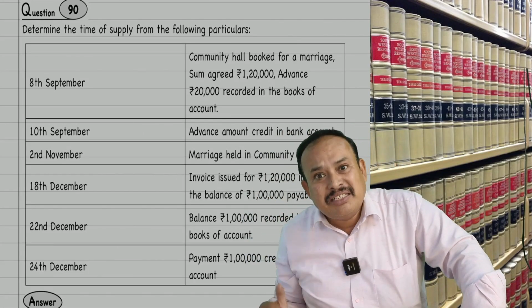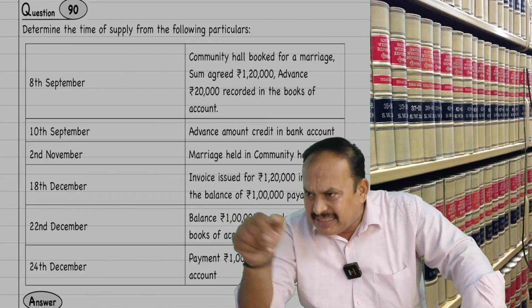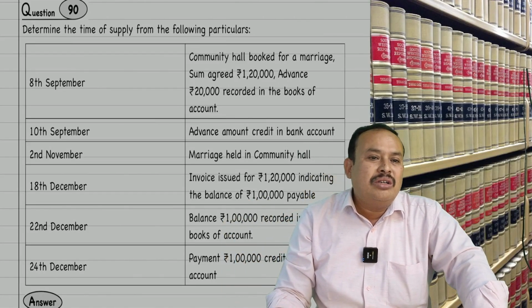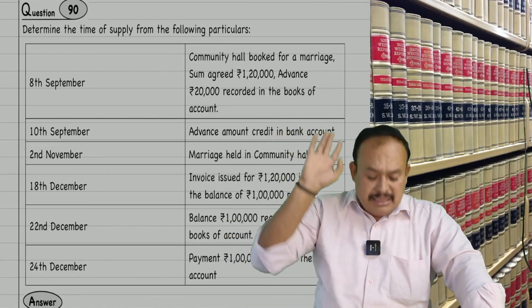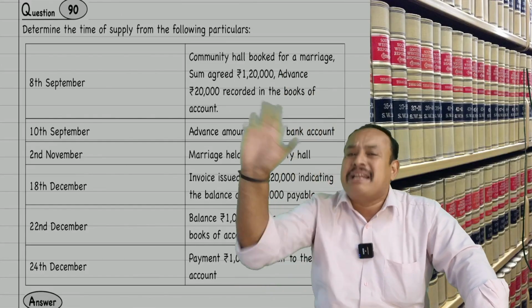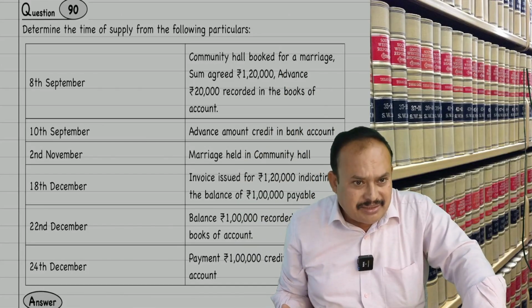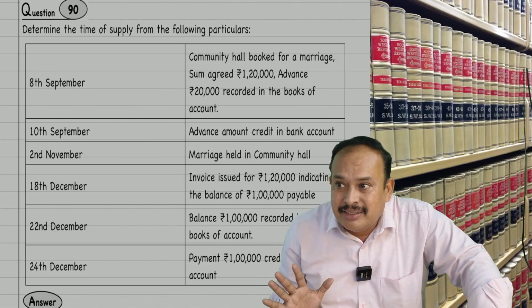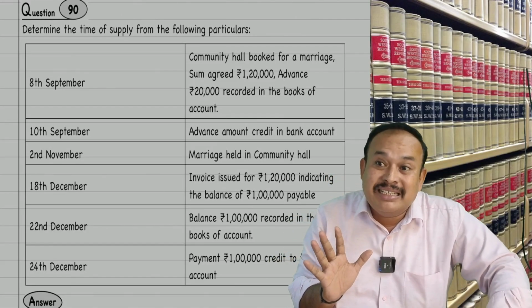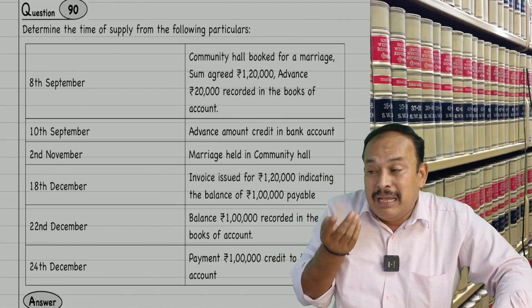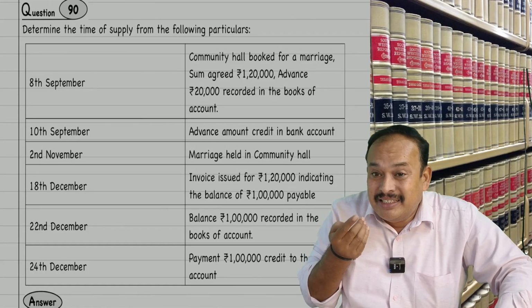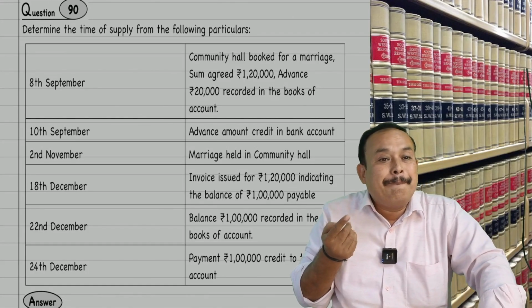18th December, invoice issued. Was the invoice issued within 30 days? No. Therefore, the 18th December invoice date is immaterial, irrelevant. So what is relevant here? The date of completion. When? 2nd November. When was the payment received for the balance 1 lakh?